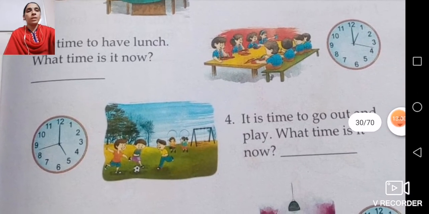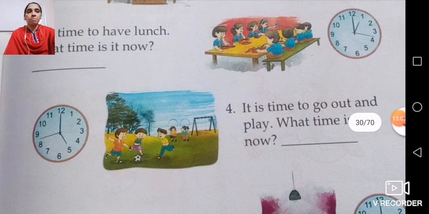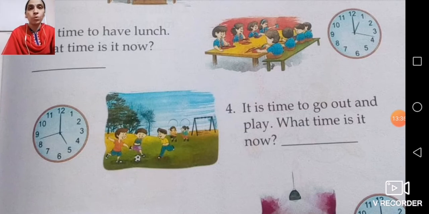Then next, number 4: it is time to go out and play. What time is it now? At what time do we play outside? We play outside in the evening. So here the timing is 5 o'clock. You can see that the short hand is on whichever number and the long hand is on 12. So that many o'clock you are going to write. So we play outside at 5 o'clock.